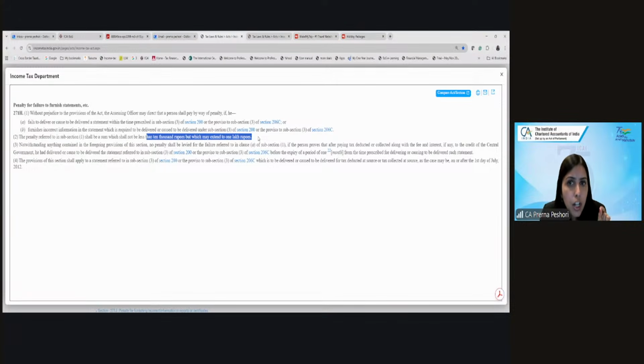However, no penalty shall be levied if you have deposited the tax before the expiry of 1 month from the date when the statements have been delivered. Okay.